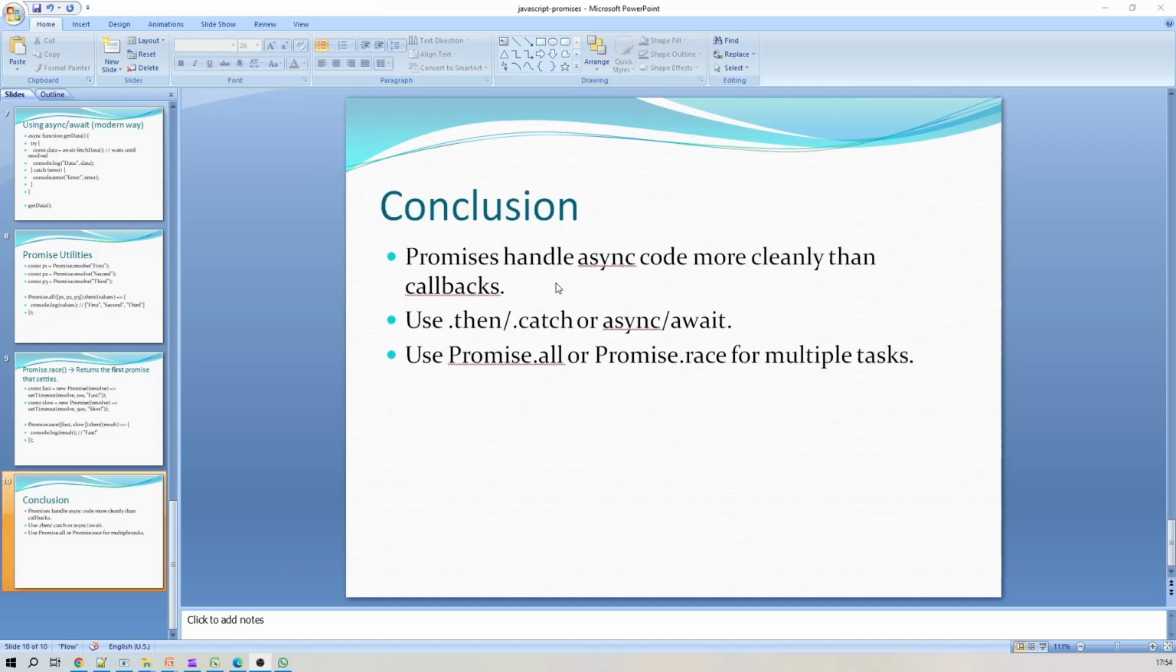Next, coming to the conclusion. Promises handle async code more cleanly than callbacks, right? Use .then and .catch, or either async or await keywords, in order to consume promises, right? Use Promise.all and Promise.race for multiple tasks, right? So this is all about promises. Now we will see a real example of promises through code, right?